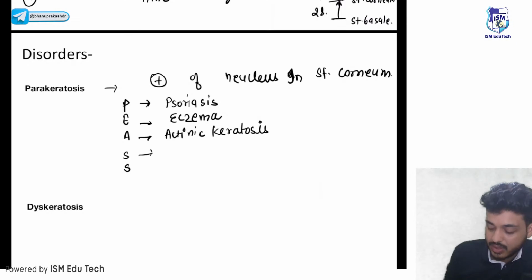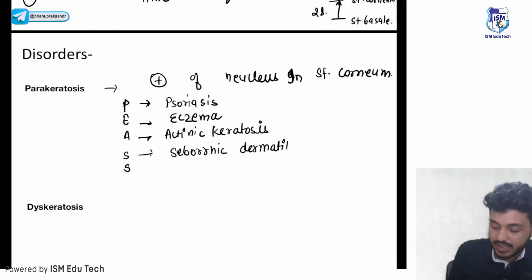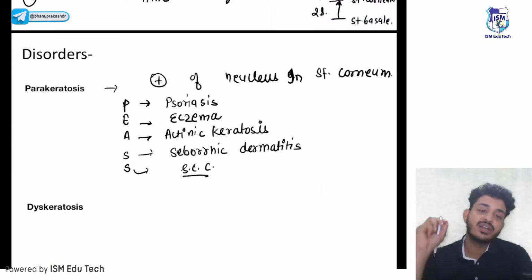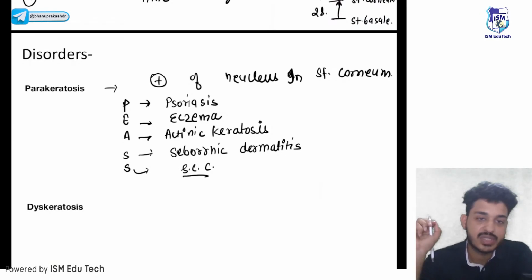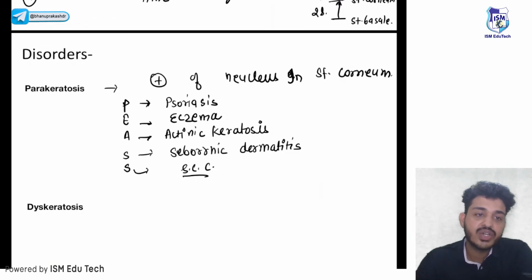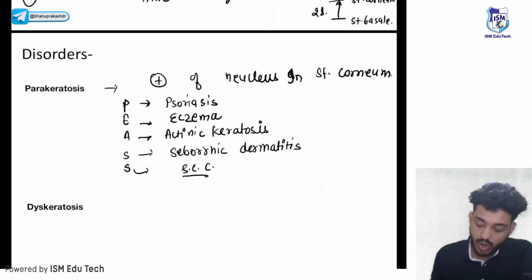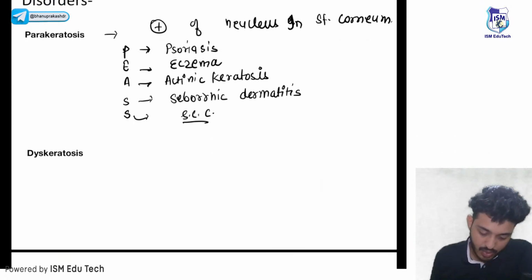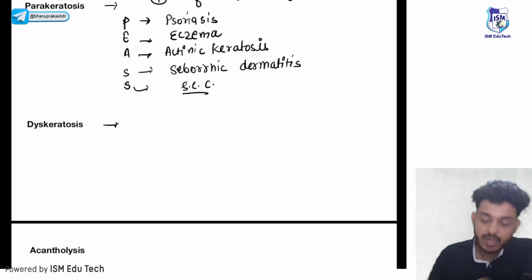Fourth is seborrheic dermatitis. The last one is squamous cell carcinoma. These are the conditions where we can see parakeratosis. Remember guys, the meaning of parakeratosis is the retention of the nucleus in the stratum corneum layer.